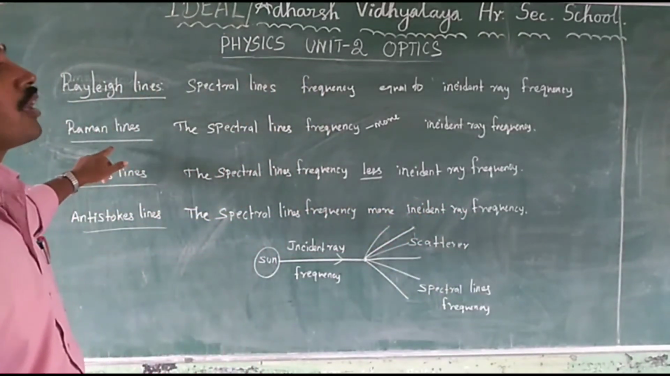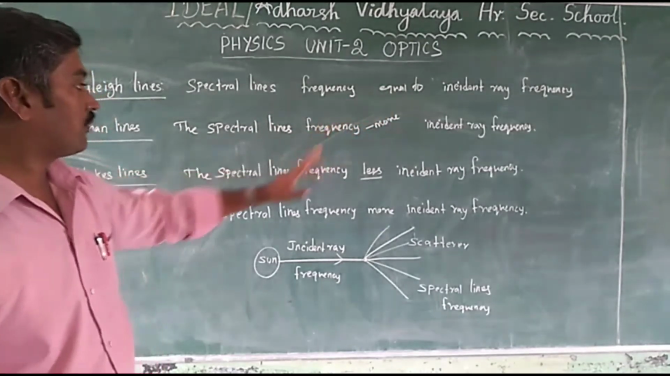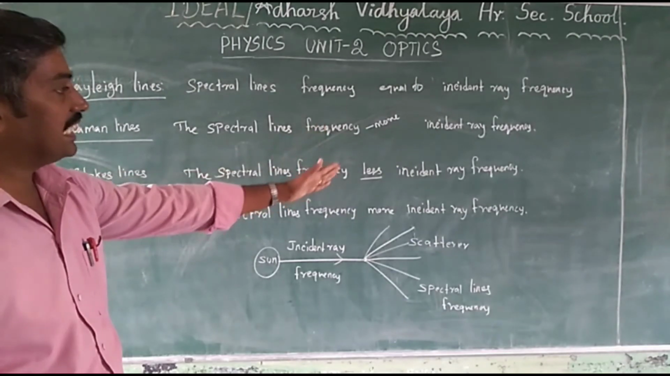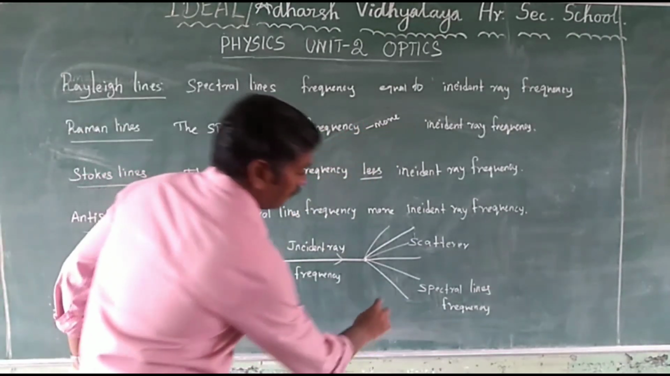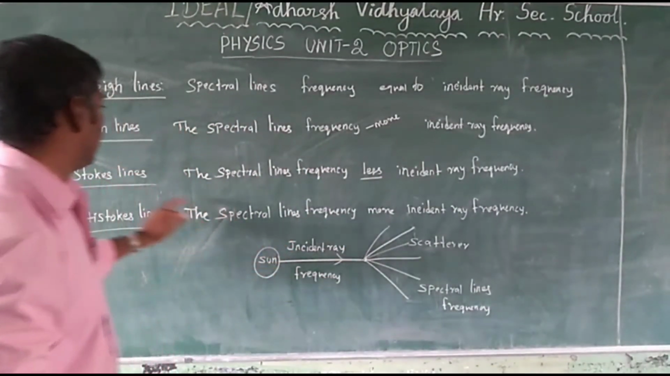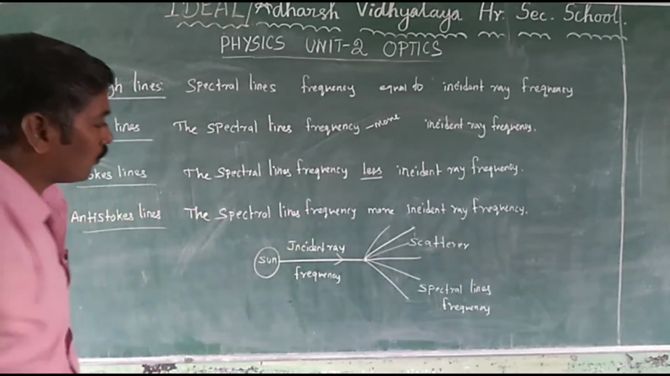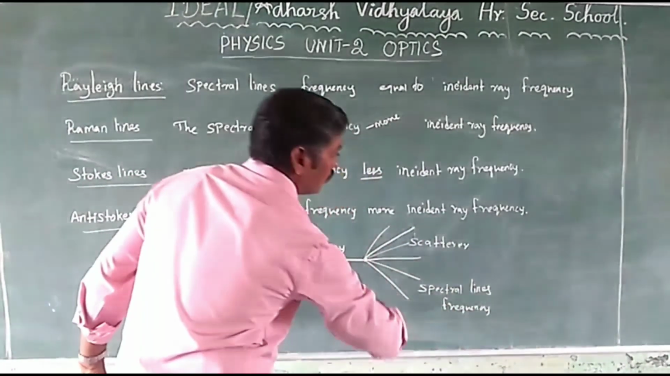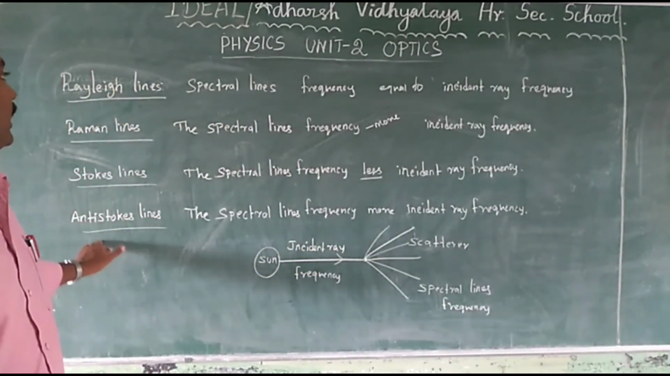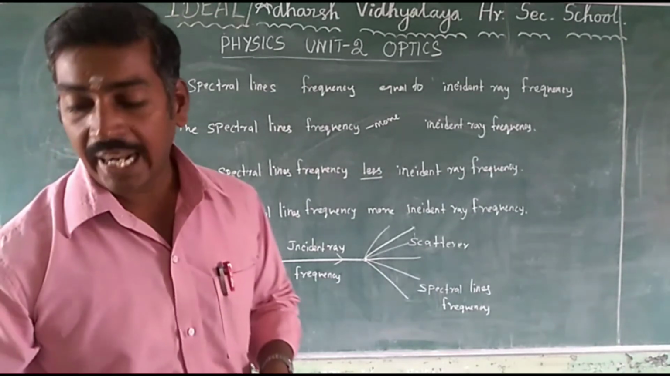These lines are Raman lines. When the spectral line frequency is less compared to the incident ray frequency, those are Stokes lines. When the spectral line frequency is more than the incident ray frequency, that is anti-Stokes lines. So: Rayleigh lines, Raman scattering, Stokes lines and anti-Stokes lines.